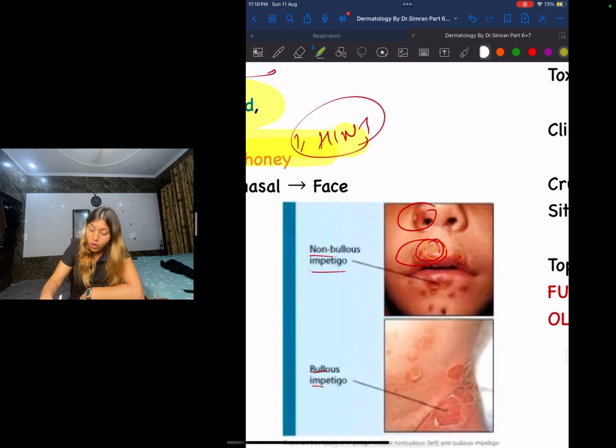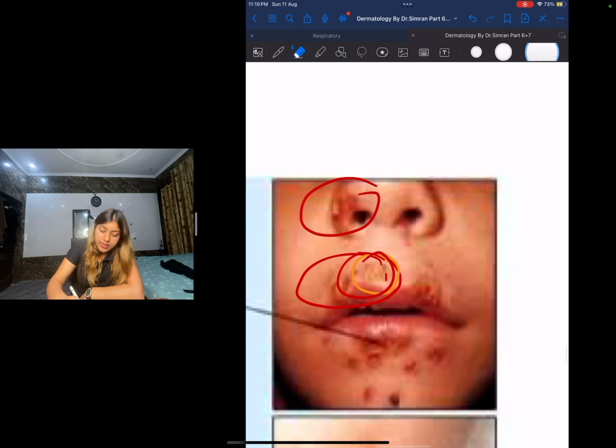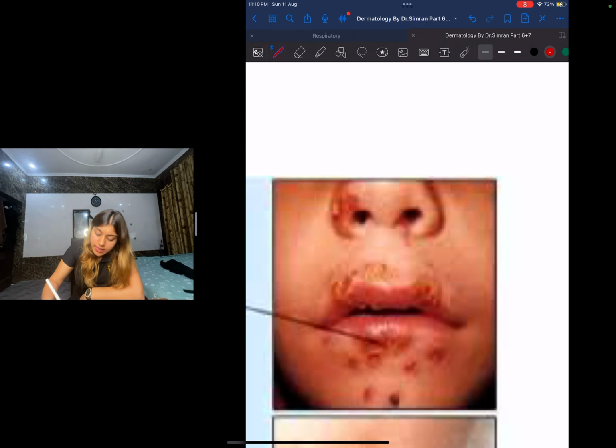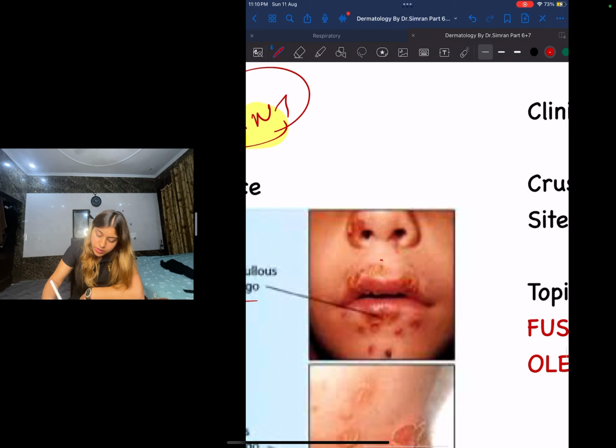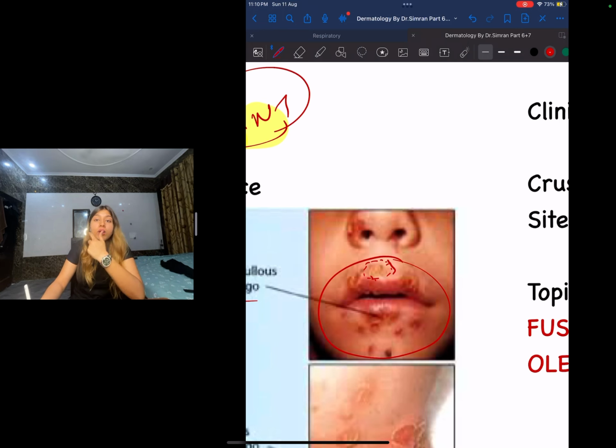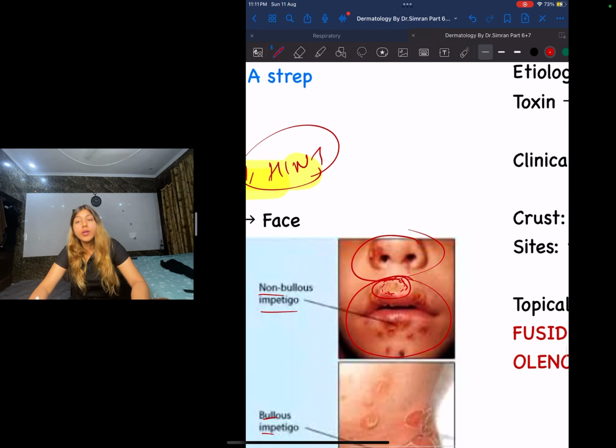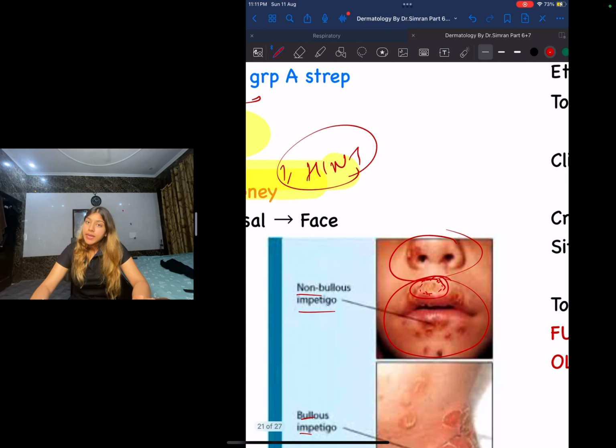And let us look at this non-bullous impetigo. You guys can see this. Let me just erase this. This is your golden brown honey color crust. And if you can see what site is involved here, first it is going to be the perioral area, and it is your perinasal area as well. In this picture you can beautifully appreciate both the sites involved, your perinasal area and your perioral area, and the crust as well, that is your golden brown honey crust. Okay, this is a non-bullous impetigo.